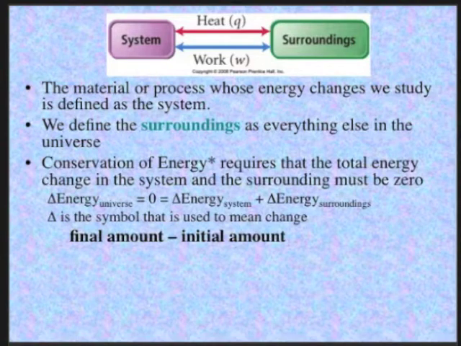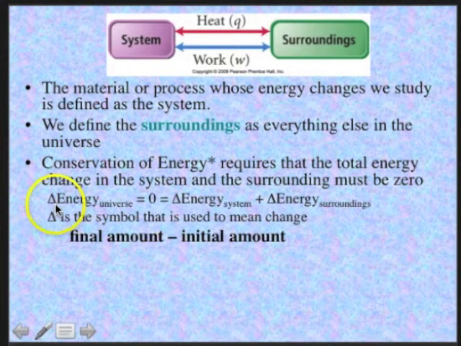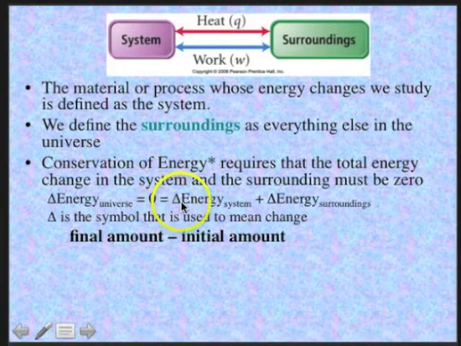The law of conservation of energy requires that the total energy change in the system and the surroundings must be zero. Delta means change. The change of energy of the universe equals zero, which equals the change in energy of the system plus the change in energy of the surroundings.